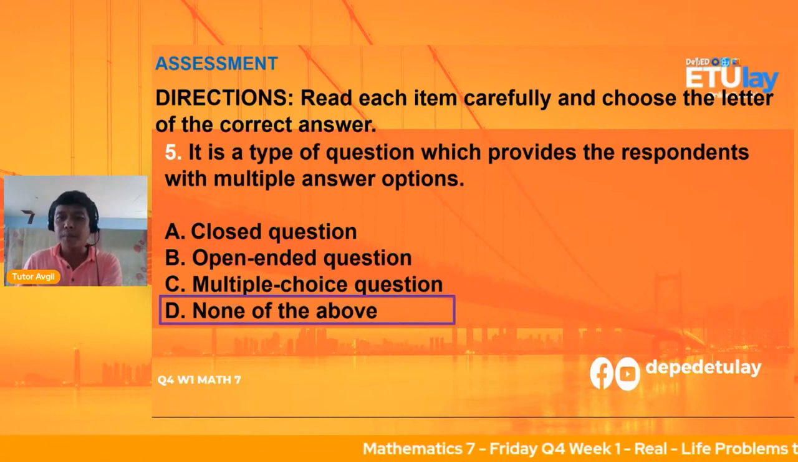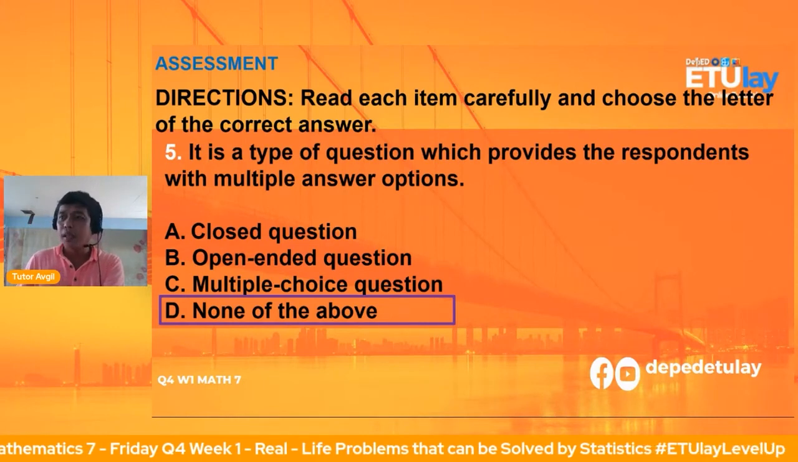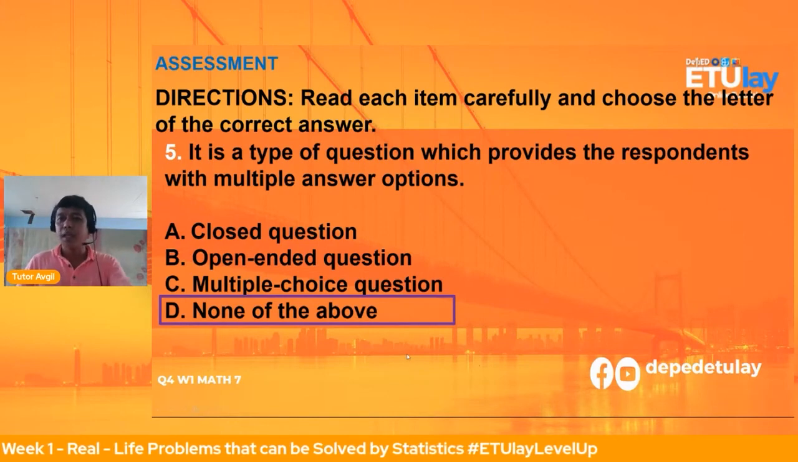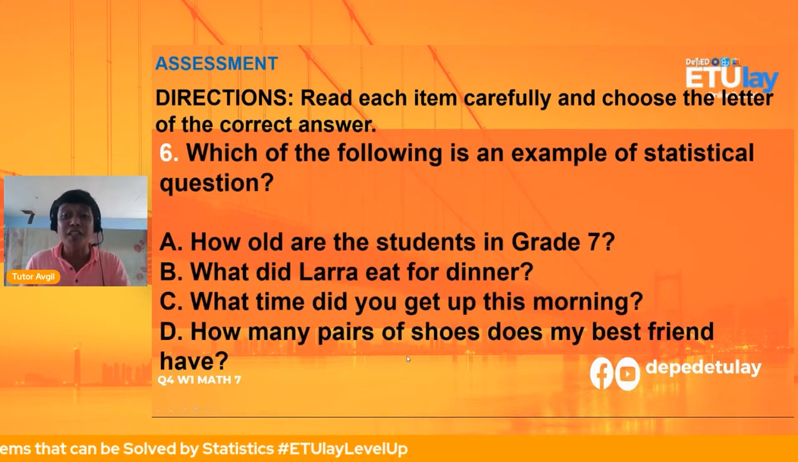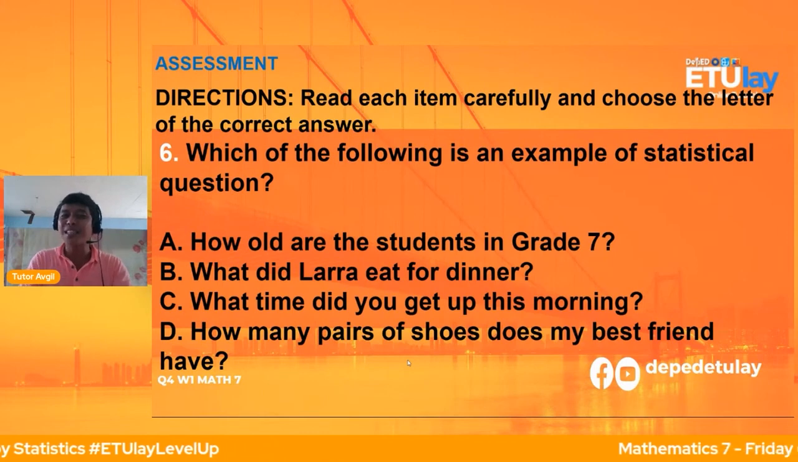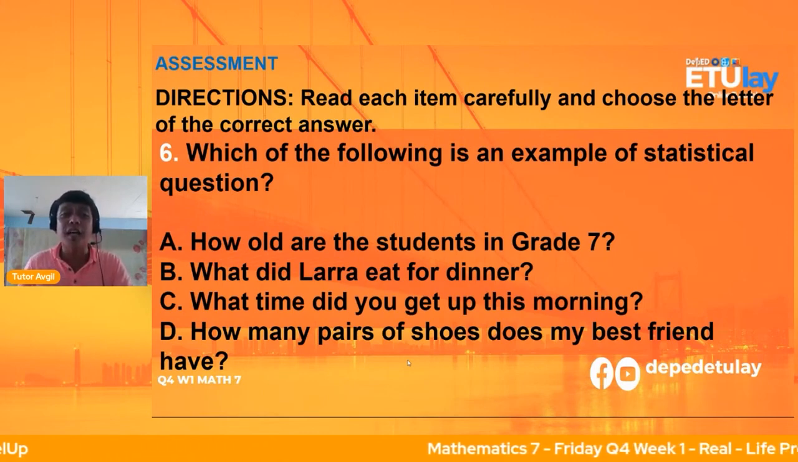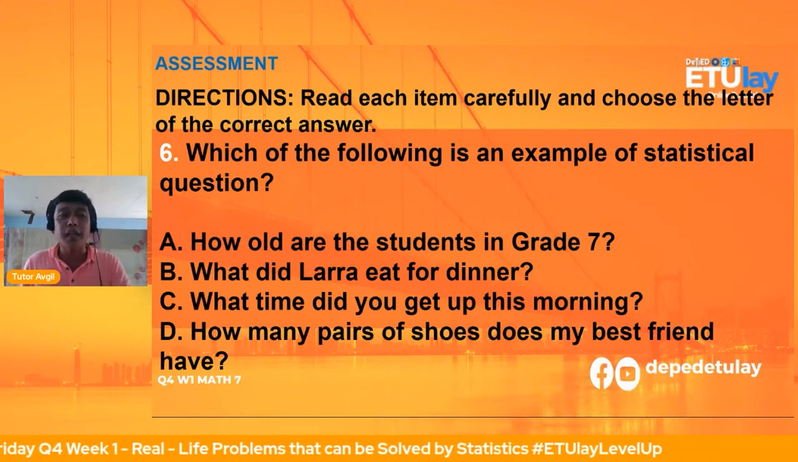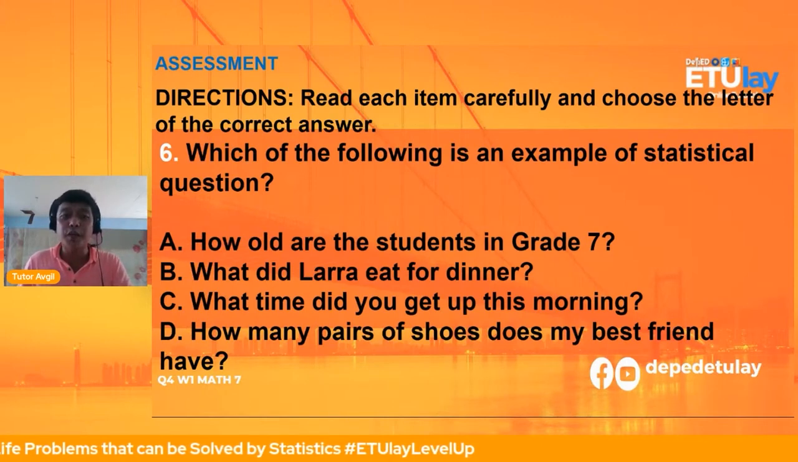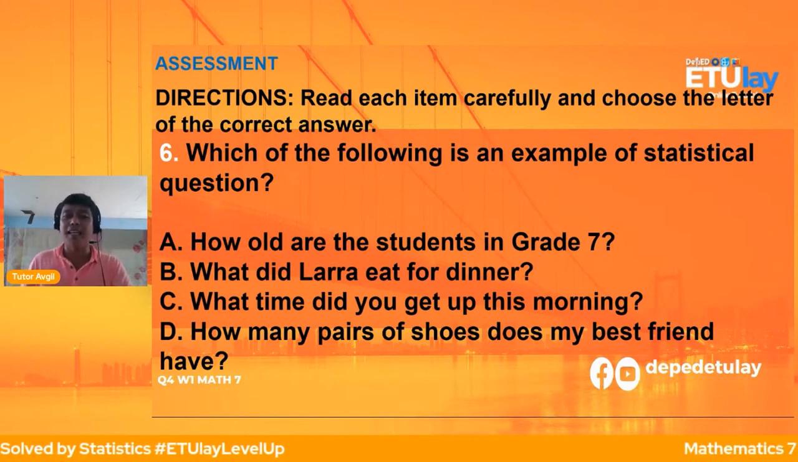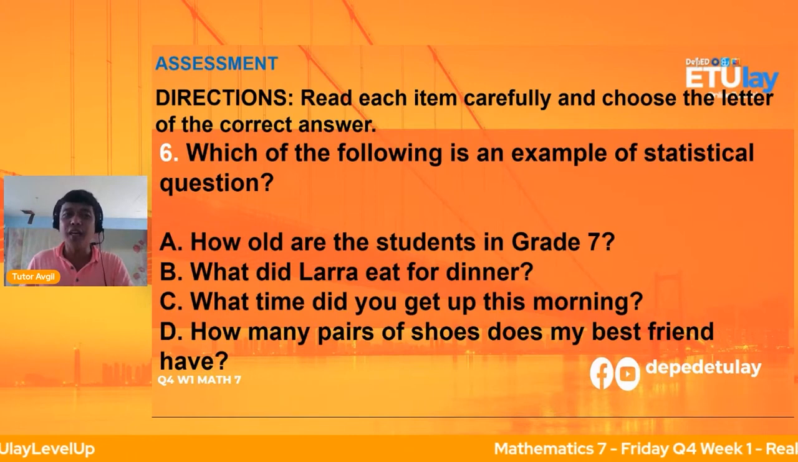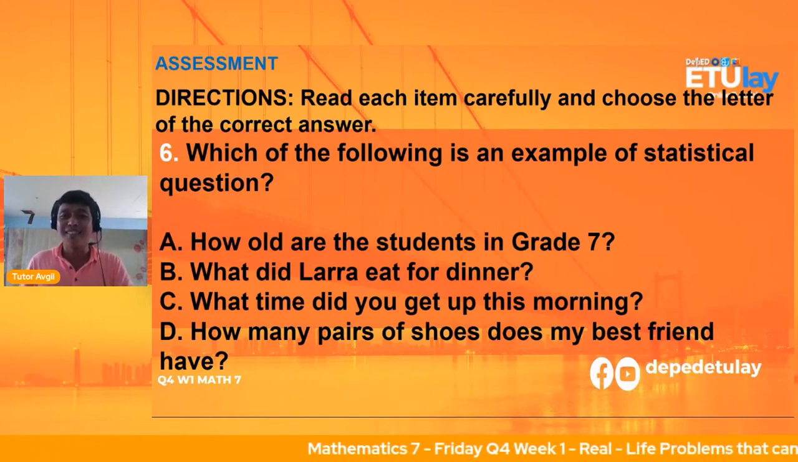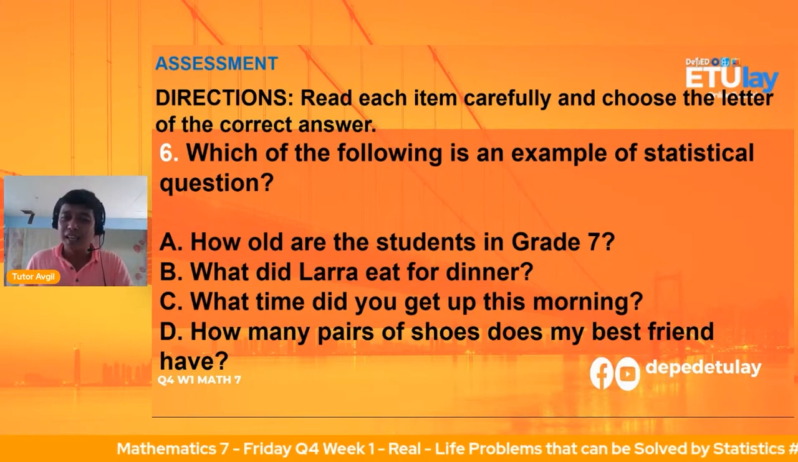Okay, no, so okay, so nakuha bang that's letter C po. Ayan, sabi ni Janet. Number 6 po. Which of the following is an example of a statistical question? Is it letter A, how old are students in grade 7? Letter B, what did Lara eat for dinner? Letter C, what time did you get up this morning? Or letter D, how many pairs of shoes does my best friend have? Ayan. Question number 6. Is it letter A, B, C, or D? Tingnan natin ang ating mga sagot.